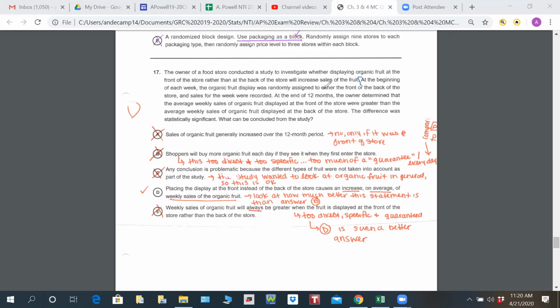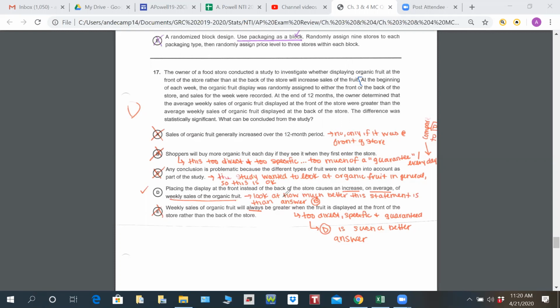At the end of the 12 months, the owner determined that the average weekly sales of organic fruit displayed at the front of the store was greater than the average weekly sales of the organic fruit displayed at the back of the store. The difference was statistically significant. What can be concluded from the study?